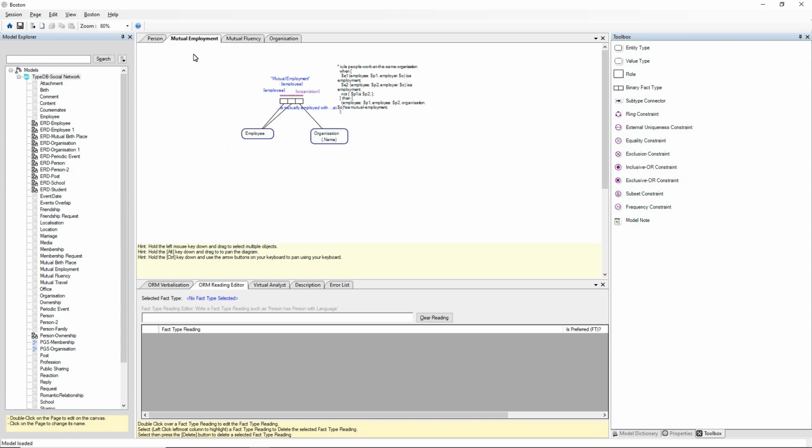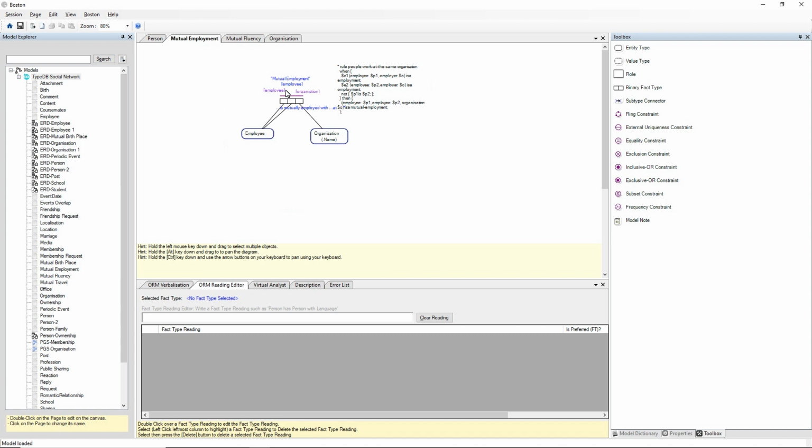Object role modeling supports the concept of derived fact types or rules, and so does TypeDB. So here we're looking at a derived fact type where we're saying an employee is mutually employed with an employee at an organization, and employee plays the role of employee and employee. They're the roles.